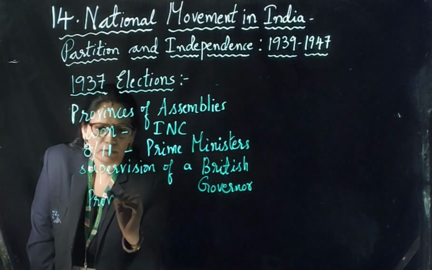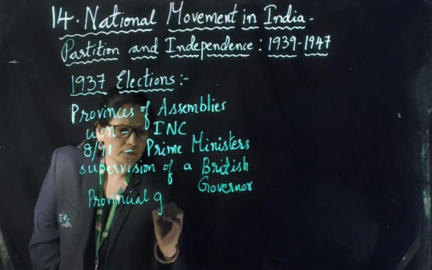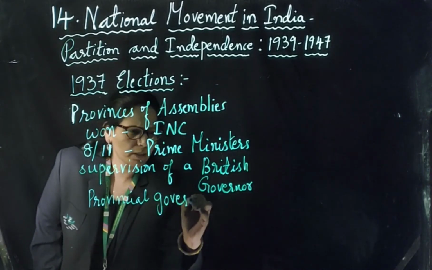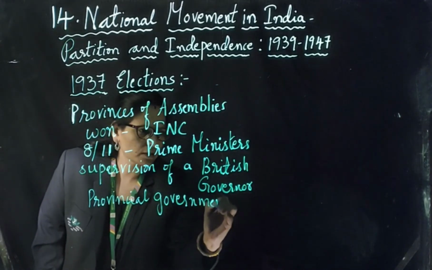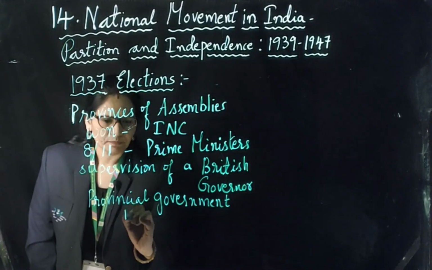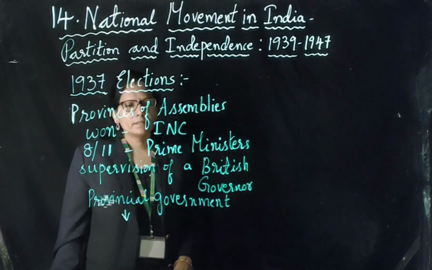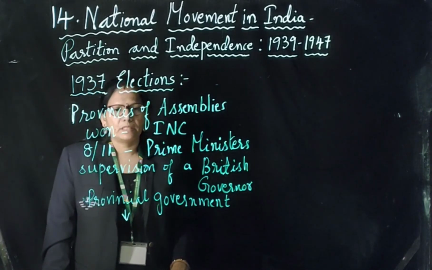That government was known as the provisional government. What do you mean by provisional government? Provisional government means a government that is working under the supervision of the British.